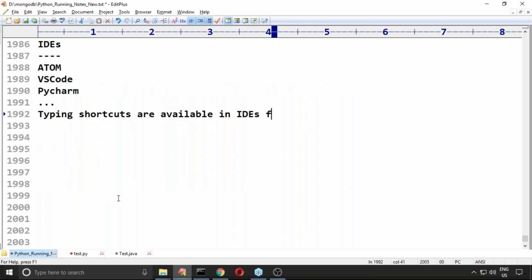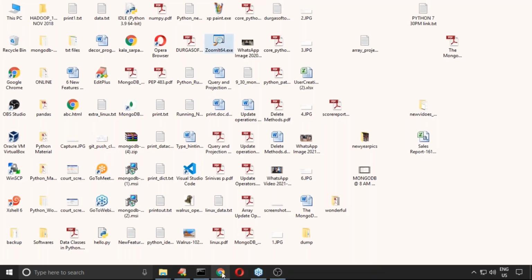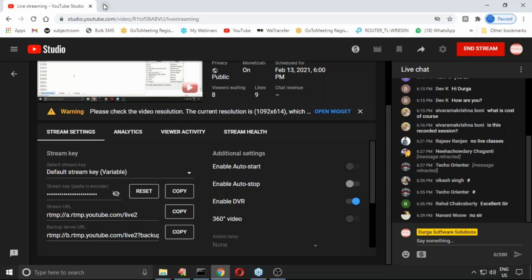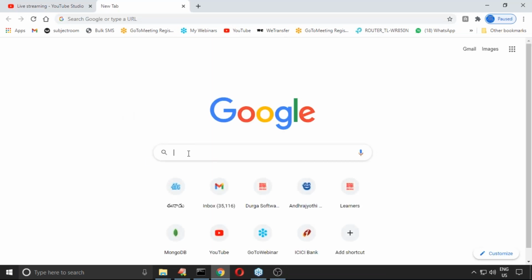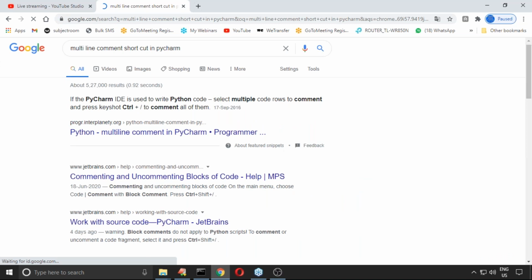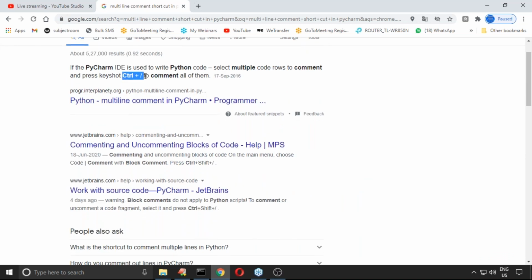There are shortcuts for inserting multi-line comments. Remember this one. In PyCharm, it is control plus forward slash.